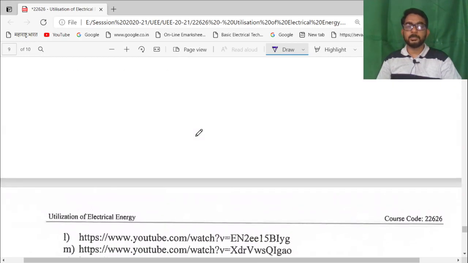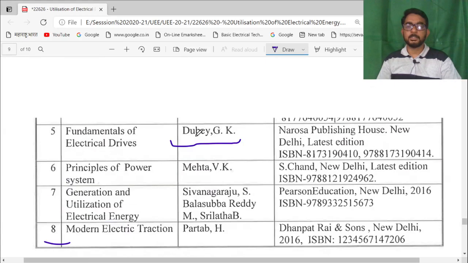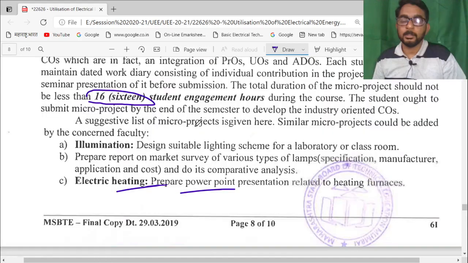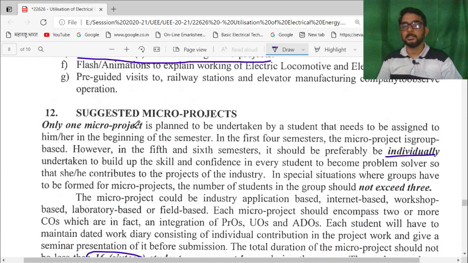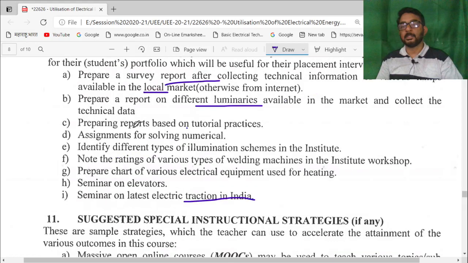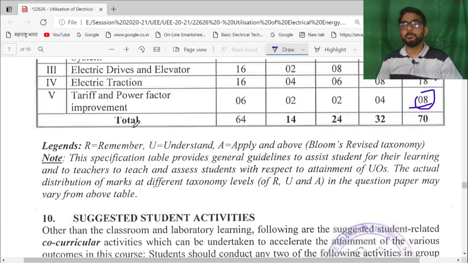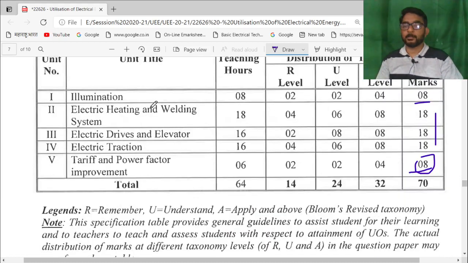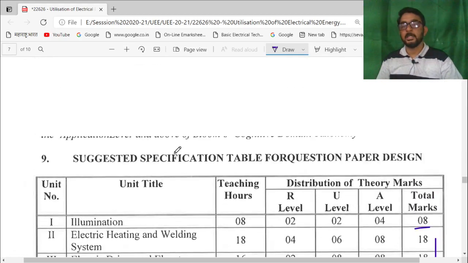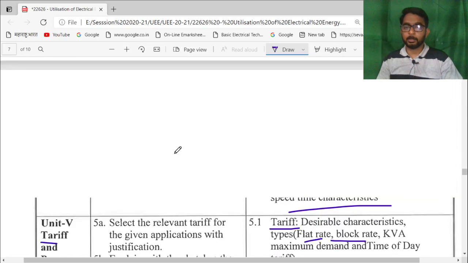So in this way, in this subject, student will be able to understand what are the different applications of electrical energy, what are the different components used in different applications, what is the type of electric traction, what should we do to improve the power factor, and all those parameters.